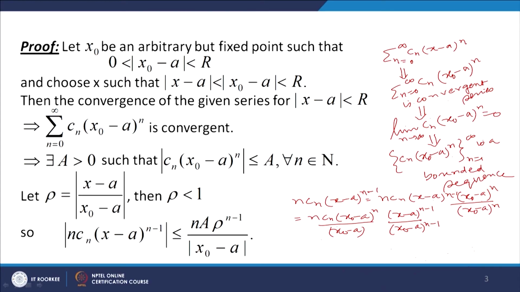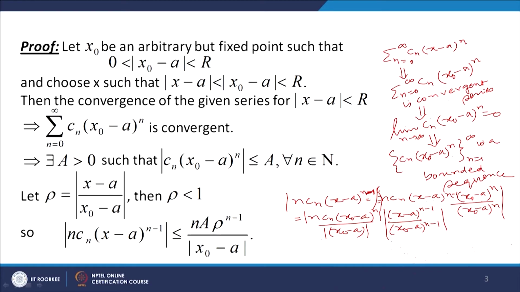So, what do we get? Now, let us take the mod of nCn (x minus a) to the power n minus 1.